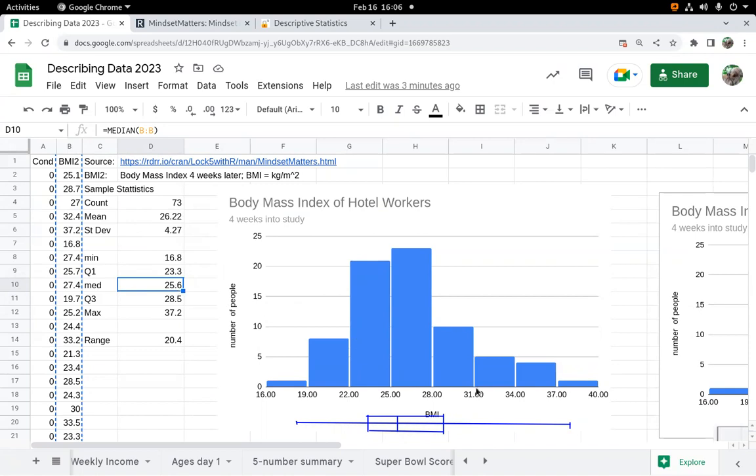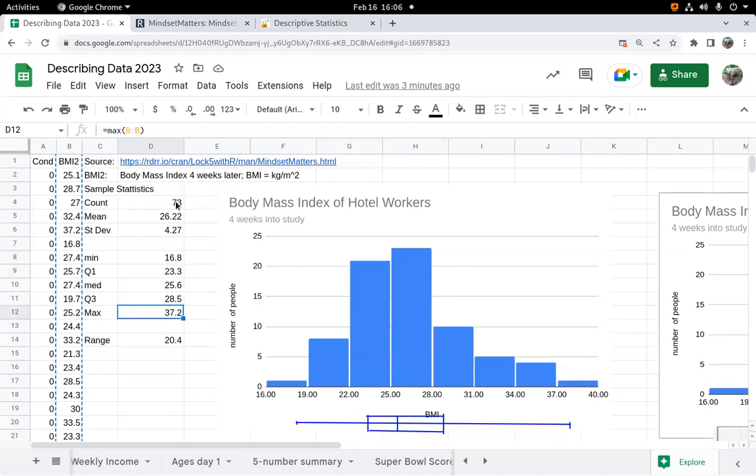It doesn't matter whether the highest number was 40 or 50 or 37.5. It was 37.2. So even if I went into this data and edited that 37.2, it's not going to change the median, but it will change the mean. So the mean is subject to extreme values on each end, being biased by them, where the median is not. So sometimes the median is a better measure of center if there's some people or some items that are skewing the results. And I would say this data is skewed to the right. There's kind of a tail out to the right there. So that would be something else I could mention about it.